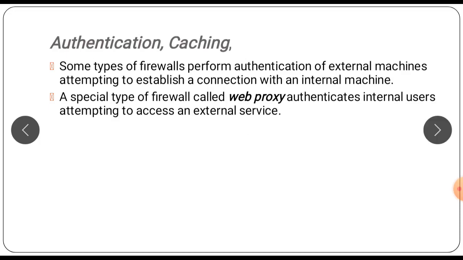Next is authentication and caching. Some types of firewalls perform authentication of external machines attempting to establish a connection with an internal machine. A special type of firewall called a web proxy authenticates internal users attempting to access an external service. Such a firewall is also used to cache frequently requested web pages. This results in decreasing response time to the client while saving communication bandwidth.